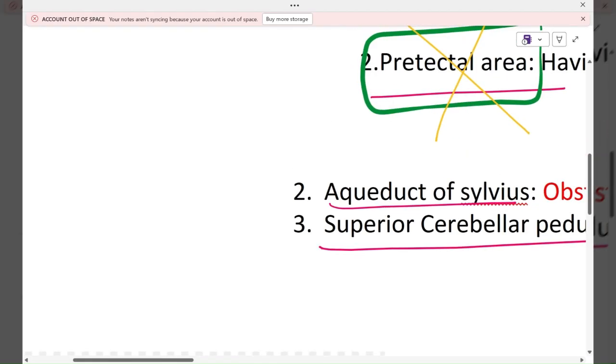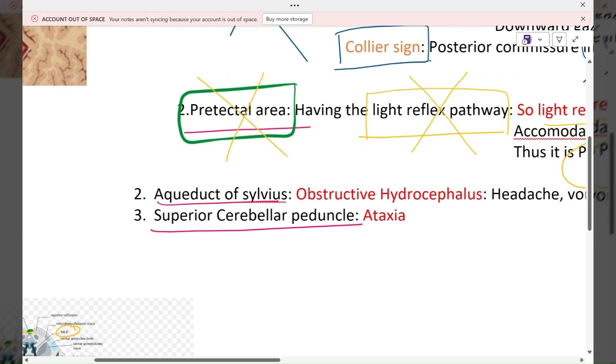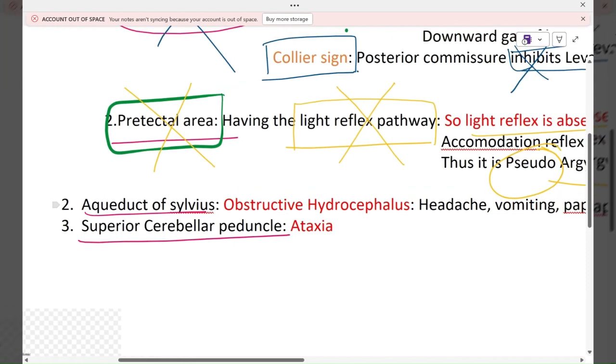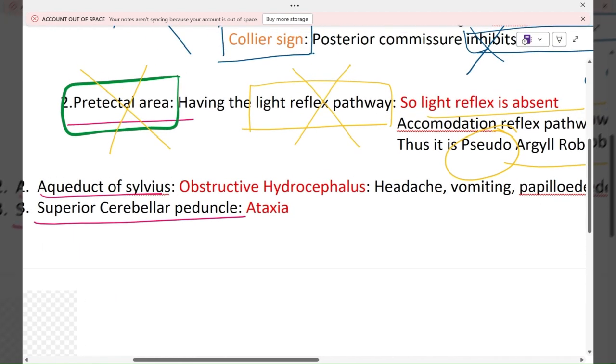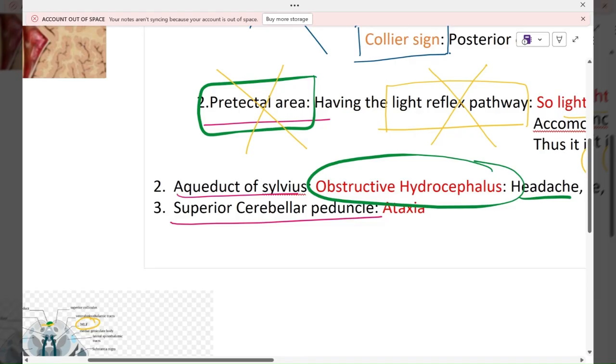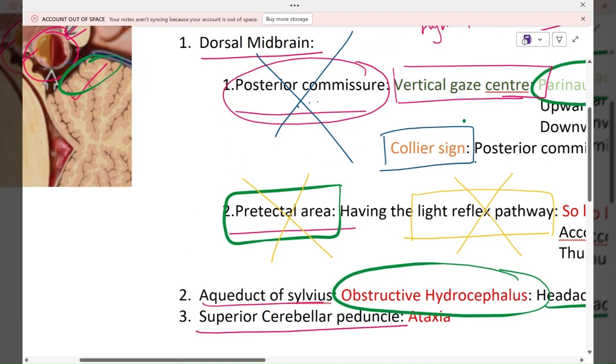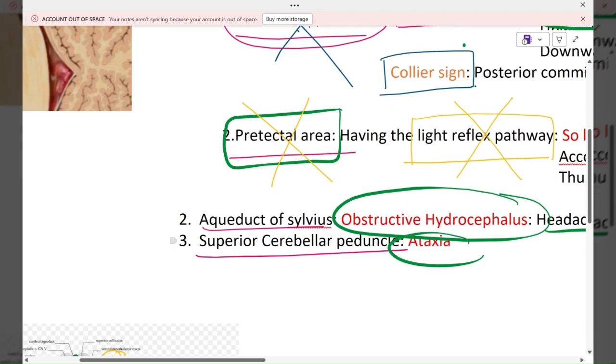The next structure which is compressed is the aqueduct of Sylvius. This is going to increase the pressure in the CSF, so there is headache, nausea, vomiting, and papilloedema. This is obstructive hydrocephalus. And the last structure which is compressed is your superior cerebellar peduncle. That will cause ataxia.